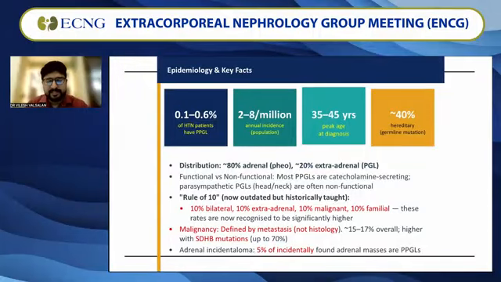Malignancy is mainly defined by metastasis and not histology, and the most malignant mutation is the SDHB mutation. So whenever you get metastatic disease, you should always send for genetic study, and if it is an SDHB mutation, we have to give treatment accordingly. Most commonly in our setup, in my many years of practice, what I found is that while doing an ultrasound, you accidentally find an adrenal incidentaloma, and after evaluation it ends up being one of the PPGLs.